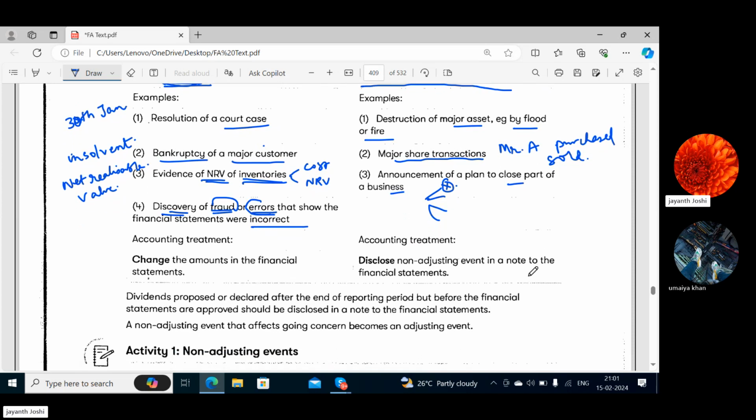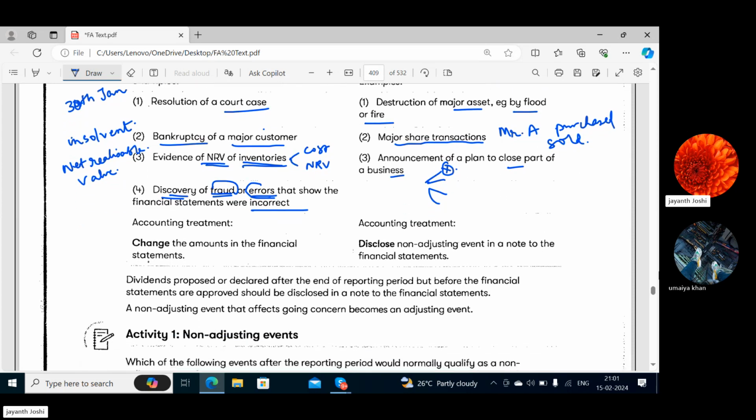So we have gone through examples of adjusting and non-adjusting events. Now we'll check the accounting treatment. How are adjusting events going to affect our accounts? We have to change the amounts in the financial statement, because some kind of event existed in the reporting period also. For a non-adjusting event, no change is required, but disclosure is required. We simply provide information about it as a note in the financial statement. Here the amounts change; here only disclosure is sufficient.